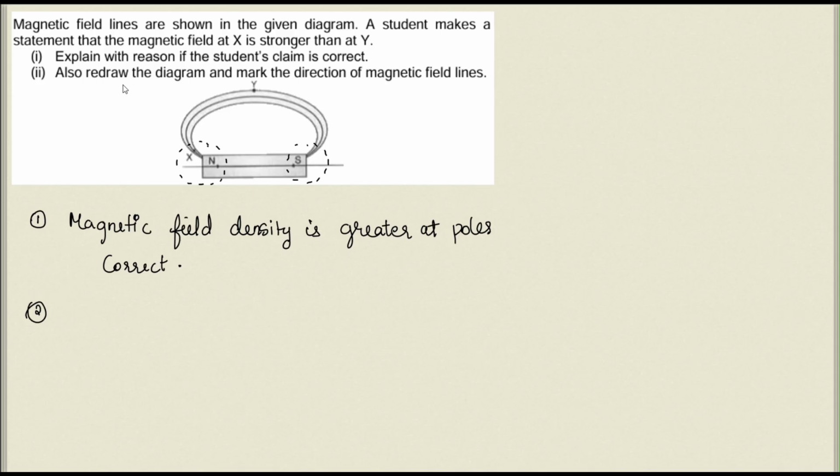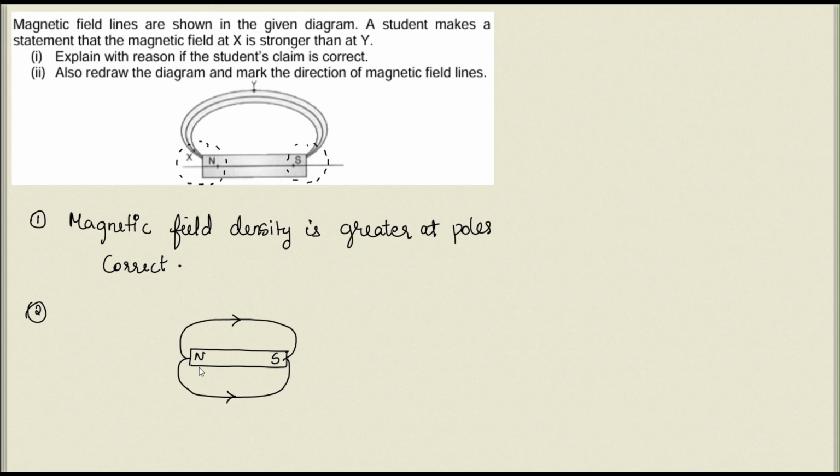Second question, redraw the diagram and mark the direction of magnetic field lines. When you redraw the diagram, you have to draw the magnet and mark its north and south pole. When you draw the field lines, you should mark the direction. We know that the magnetic field direction is from the north pole of the magnet to the south pole of the magnet. It emerges from the north pole and ends in the south pole. So it will be like this, right?